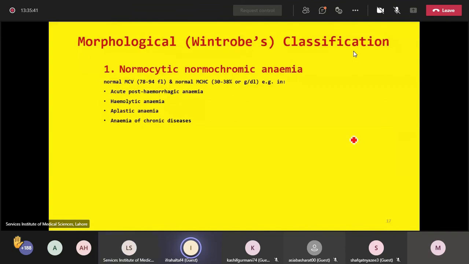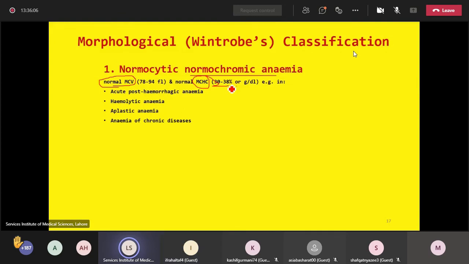So again, we can see the morphological classification. The first type is normocytic normochromic anemia. Normocytic means normal MCV. Normal MCV is 78 to 94 femtoliters. Normochromic means normal MCHC within this range of 30 to 38%.